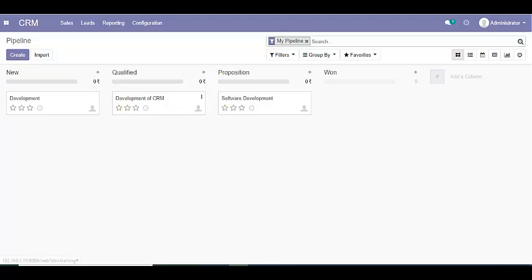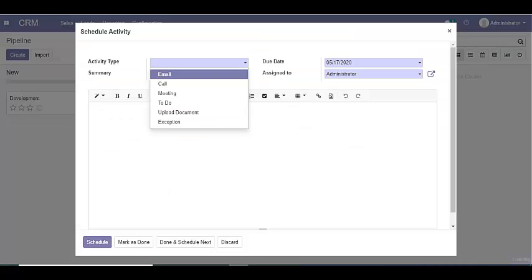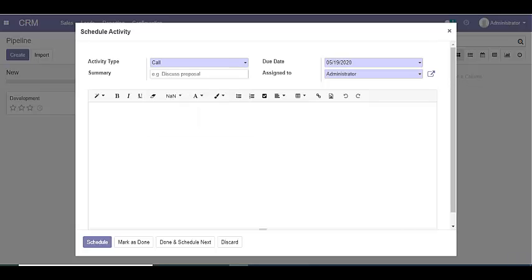In every stage, we can schedule activities like we can schedule a meeting, we can schedule a call, email or to do anything. We can schedule a call, discuss about quotation and negotiation.